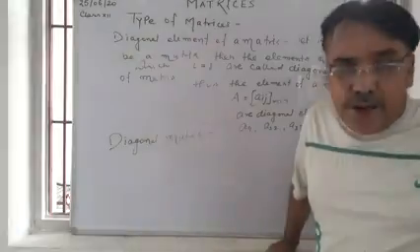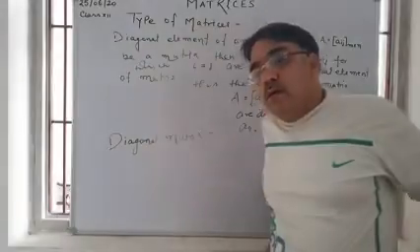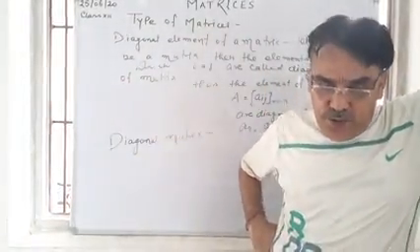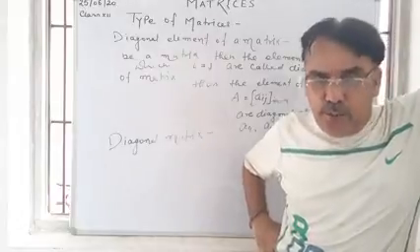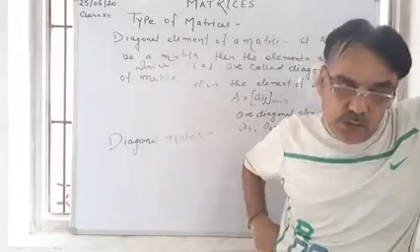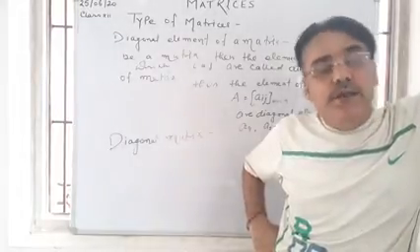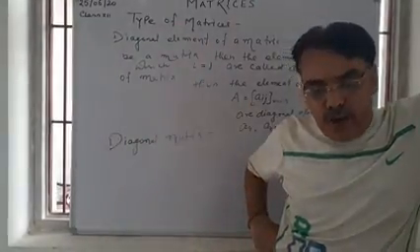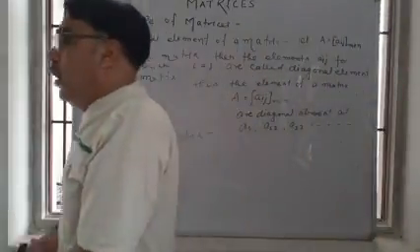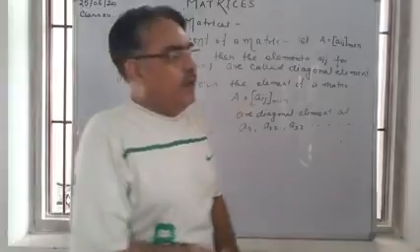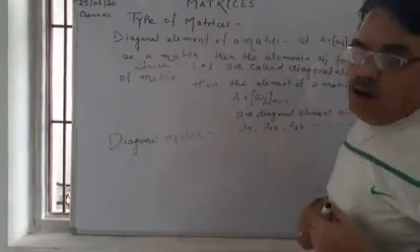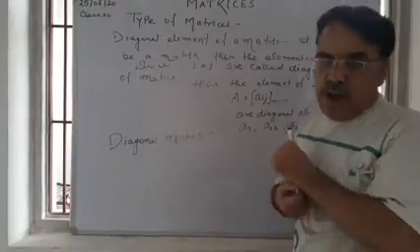If we talk about a diagonal matrix, a square matrix in which every element other than the diagonal elements is 0 is called a diagonal matrix. If there is a square matrix and all the elements other than the diagonal elements are 0, then the matrix is called a diagonal matrix.